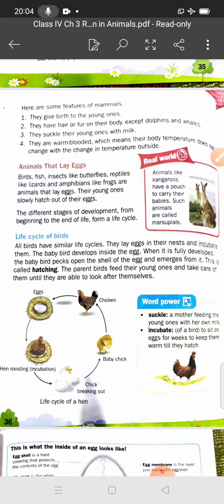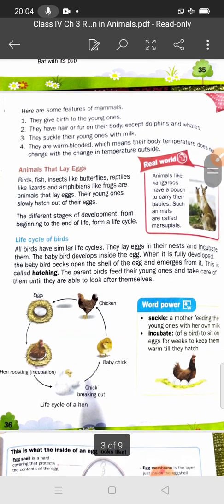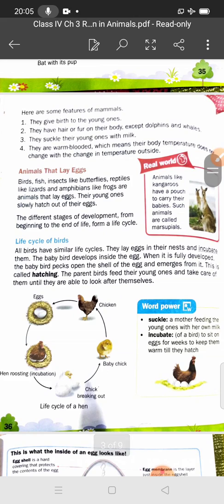And you know mammals also feed their young ones with milk, and they are warm-blooded. You know what is the meaning of warm-blooded? Warm-blooded means their body temperature does not change with the change in the environment, the temperature outside. If there is a temperature change, they do not change their body temperature. We are also mammals, and our body temperature does not change.